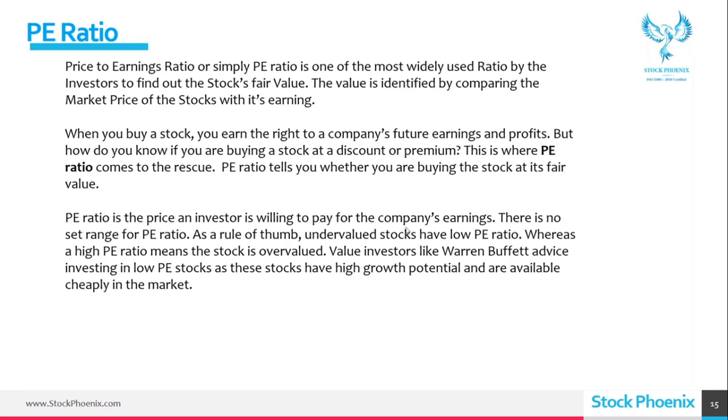As a rule of thumb, undervalued stocks have low P ratio. So if a stock is undervalued, it has a low P ratio, whereas a high P ratio stock means the stock is overvalued. It is to some extent not actually a fair price. Value investors like Warren Buffett, you know who he is, advise investing in low PE stocks as these stocks have high growth potential and are available cheaply in the market.